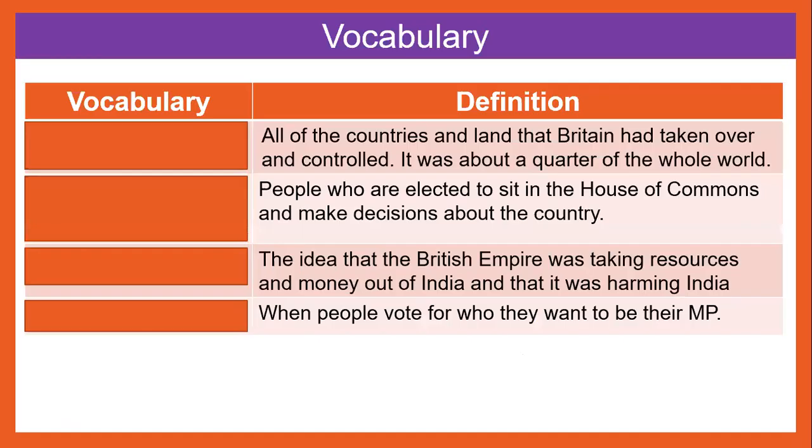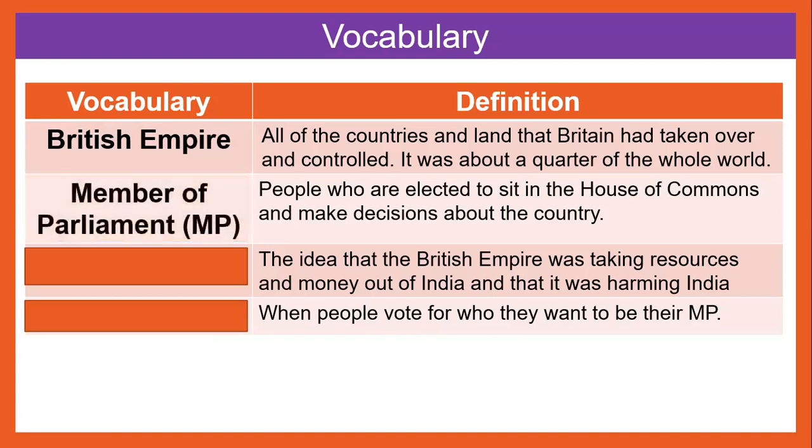What have you learned? Let's see if we can find the words to match our definitions. All of the countries and land that Britain had taken over and controlled. It was about a quarter of the whole world. What was it called? It was called the British Empire. People who are elected to sit in the House of Commons and make decisions about the country. Those people are called members of Parliament.